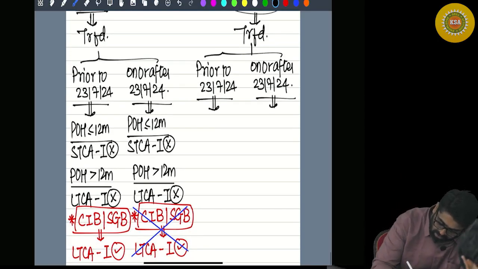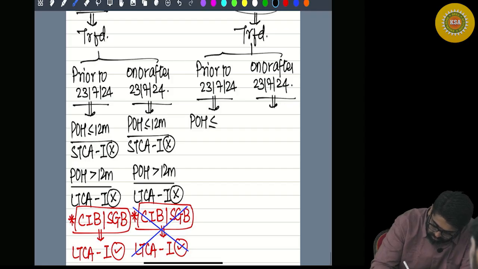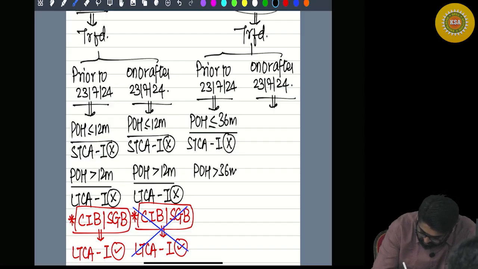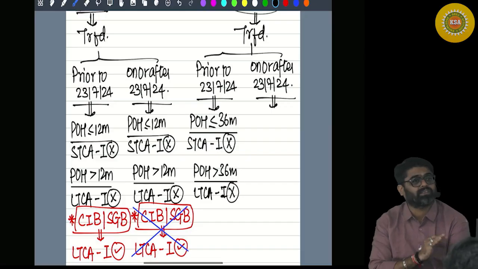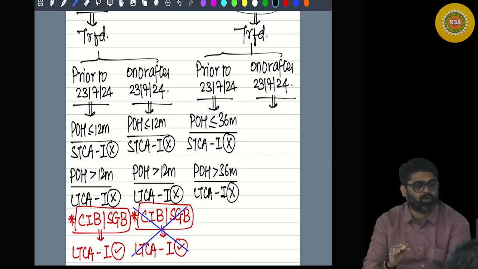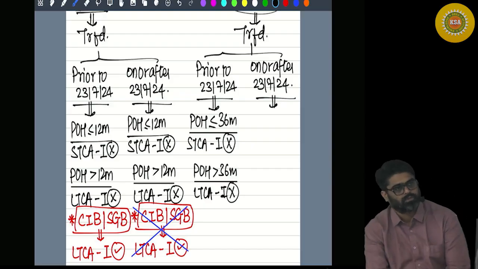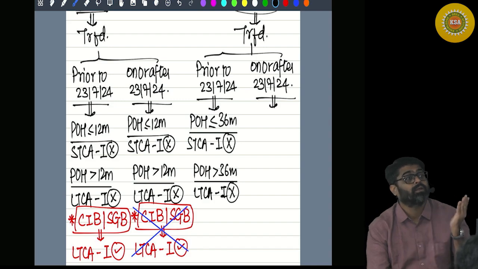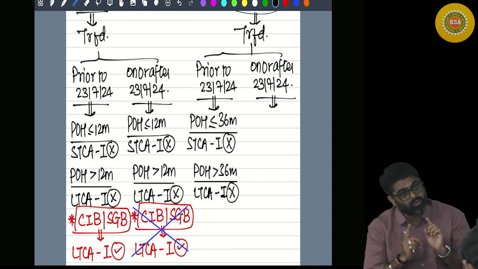So if the period of holding was up to 36 months, then they become short-term capital assets and you did not get any indexation. But if their period of holding was more than 36 months, they become long-term capital assets, and still the indexation benefit was not available, because indexation benefit was available for only two types of bonds: capital index bonds and sovereign gold bonds, which were usually listed. So only those two bonds.